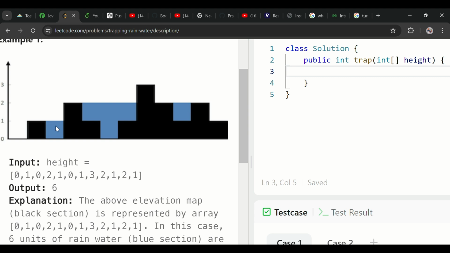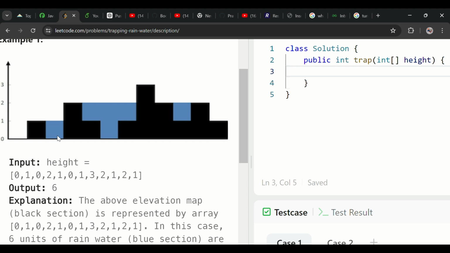How much water can be trapped? How can we take this water level? It must be that amount. If I know the left block height and the right block height, I can subtract. What's the right block height? 2. 2 minus 1 is 1. So this area can store 1 height of water, up to 1 height of water.